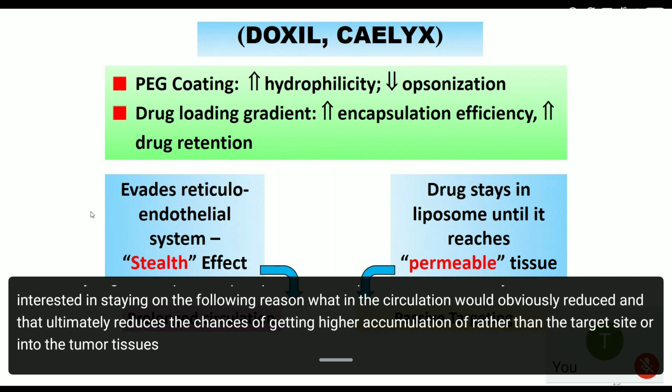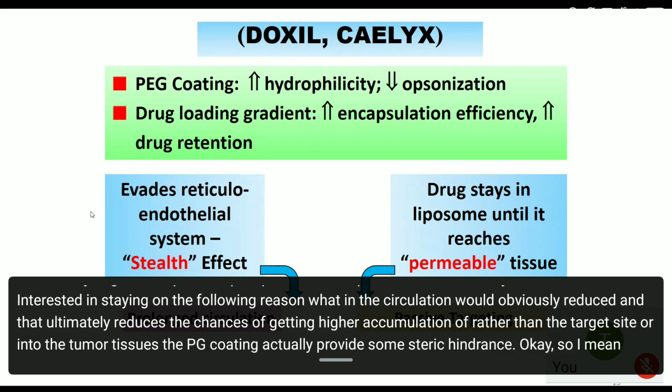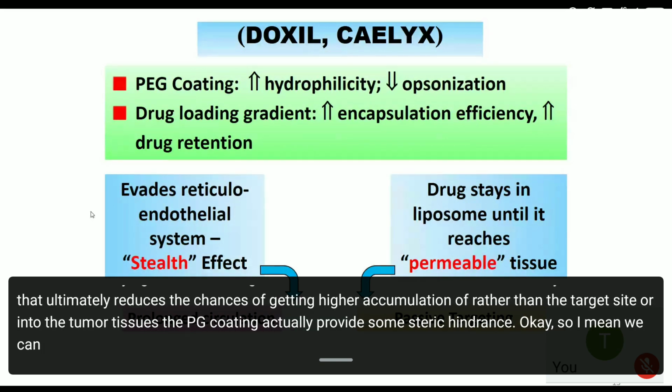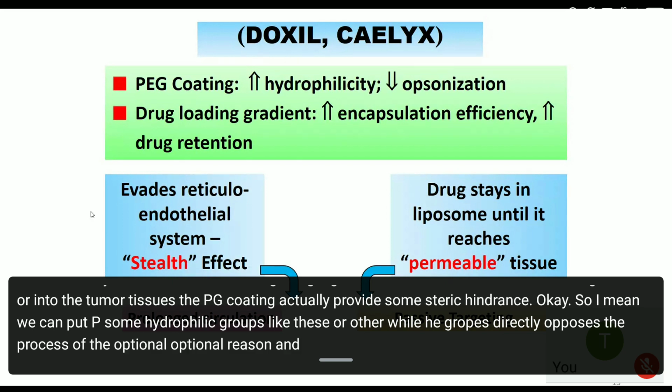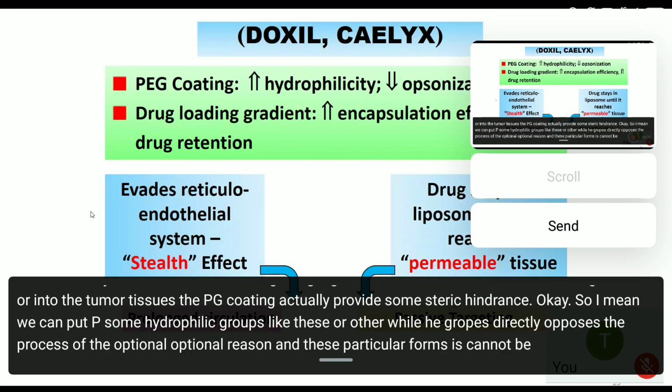So the PEG coating provides steric hindrance. We can coat hydrophilic groups like PEG or other bulky groups. They oppose the process of opsonization, and these formulations cannot be recognized by the macrophages and remain in circulation for a prolonged period of time.